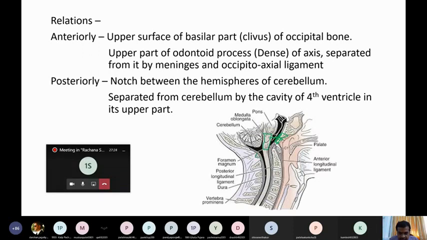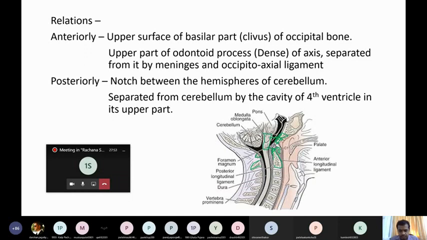So this is first cervical vertebra, and this one is second cervical, and this you can see is the dens of the second cervical vertebra, odontoid process or dens. You can see the lower part of the medulla is related to dens. So this is a very, very important relation of the medulla oblongata.